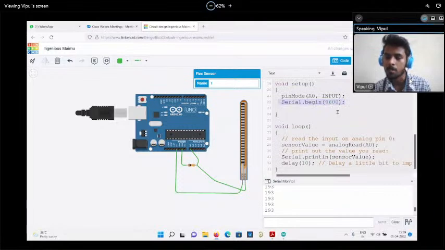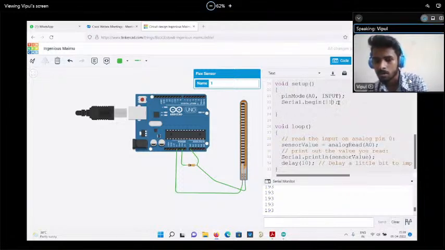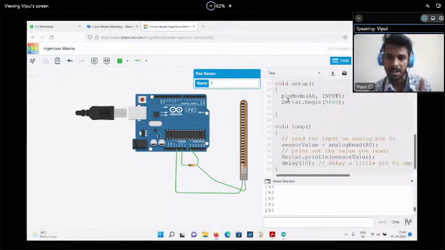And this 9600 is the baud rate. Baud rate means how much speed we are able to receive this data. That is the speed. We can increase the speed to 115,200. There will be some defined baud rates that we can keep. But by default, we are using a 9600 baud rate. So this is a one-step activity. Only one time we have to execute this.